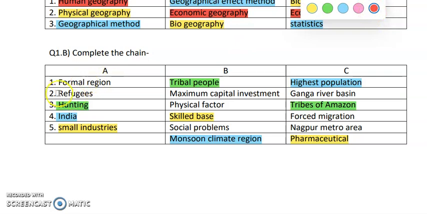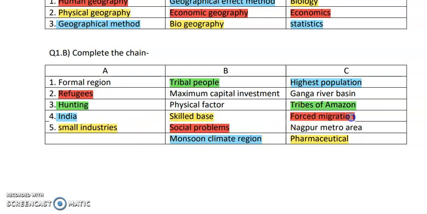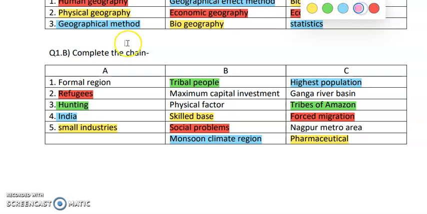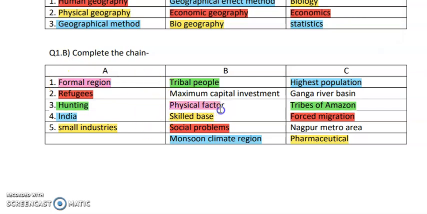So refugees are the people who are forced to migrate. Okay. Because of some problems they migrate. So they have some social problems and they are forced into migrating. So this is about refugees. Now we are left with formal region. Formal region is basically because of physical factors, and Ganga river basin is an example of formal region.